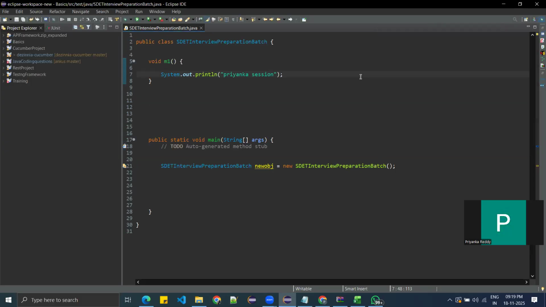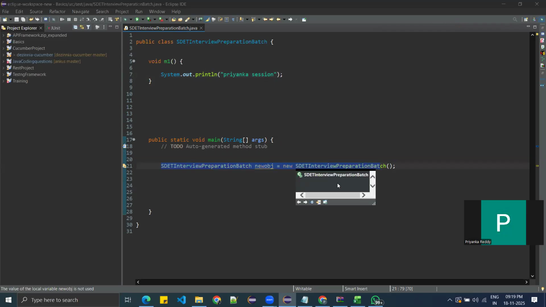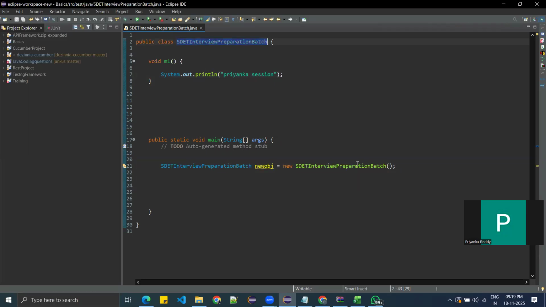If there is an empty implementation, then why is it calling the default constructor? Because this is the object creation, and in the process of object creation, the constructor will be executed. Sometimes you don't create the constructor, so Java will create the default constructor on your behalf. Got it?